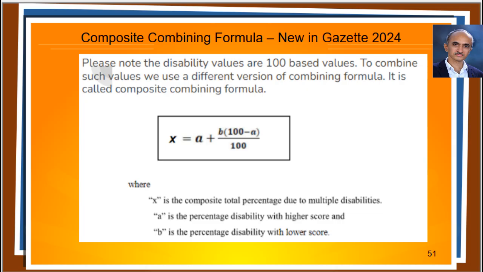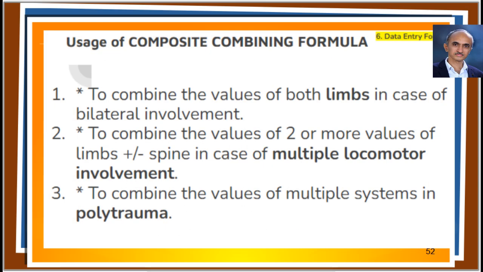As I mentioned above, there is another version of combining formula mentioned in Gazette 2024. It is called Composite combining formula. It is used to combine the values of 100-based ratios, like disability of two parts. We use the composite combining formula in following situations. Number 1 is, to combine values in bilateral involvement. Number 2 is, in the cases of multiple locomotor involvement.